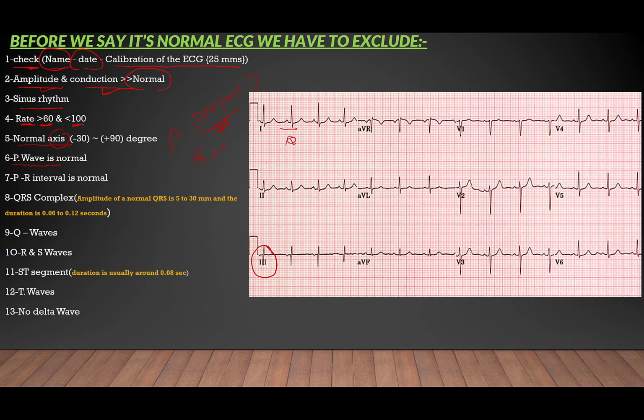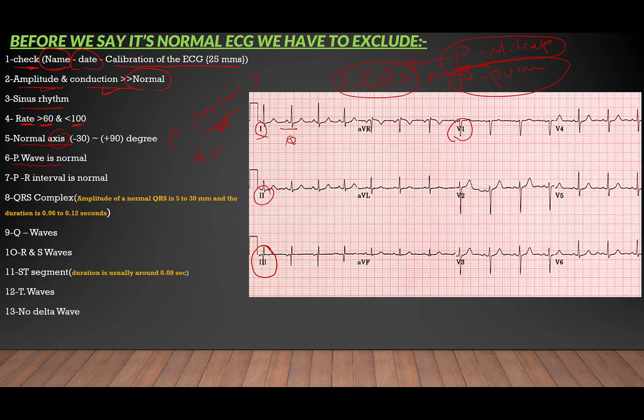On the other hand, we have abnormal shapes of the P wave, which are called P mitrale and P pulmonale. It's important to know where we have to look for P mitrale and P pulmonale. Here we have lead 1, lead 2, lead 3, and V1. You have to memorize this.